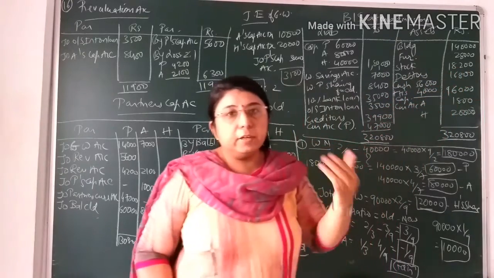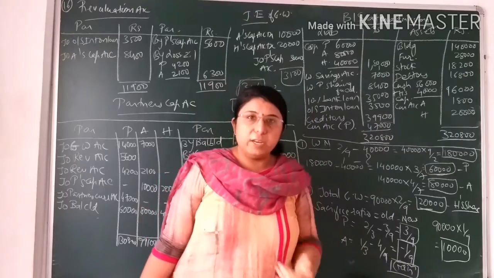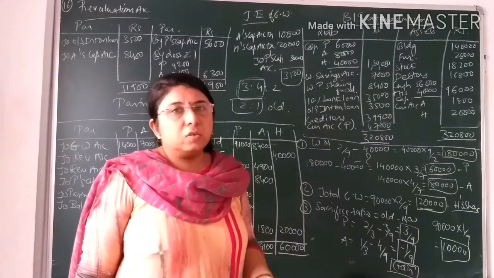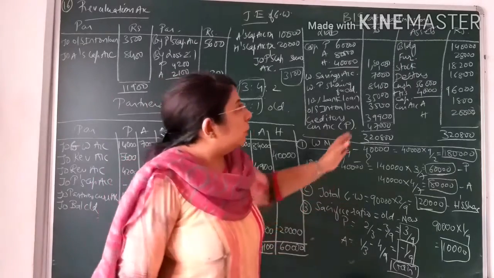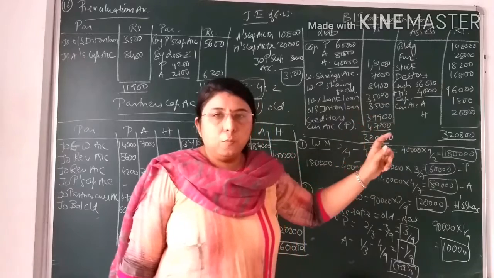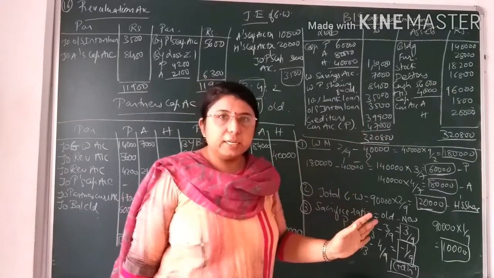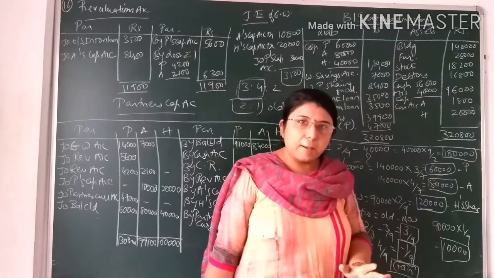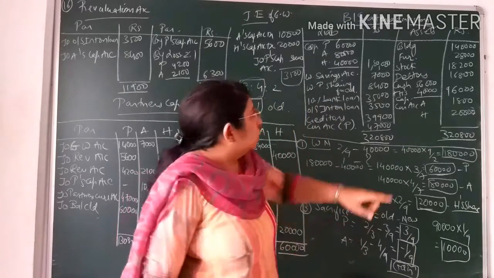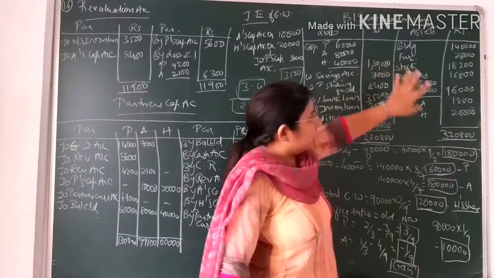While posting the entry from the old balance sheet, you have to verify if there is any adjustment related to it, then necessary effect you have to give, and then afterwards the new value of assets and liabilities that you have to write in the new balance sheet. But over here there is no adjustment related to those assets or liabilities, so we are just posting as it is from the old balance sheet. So building, furniture, stock as it is.